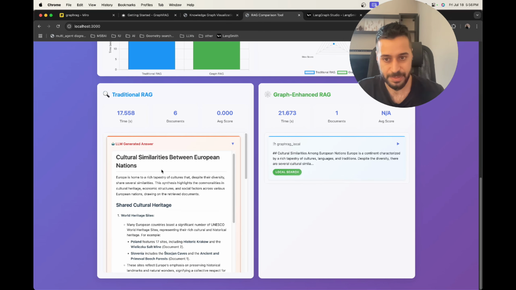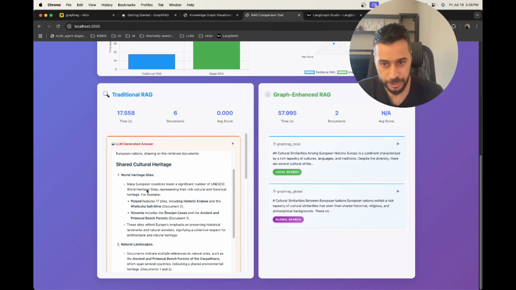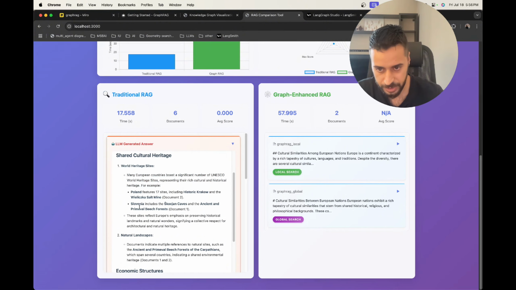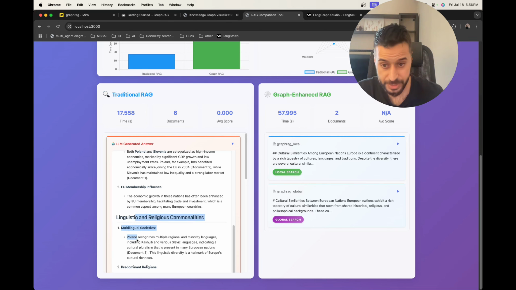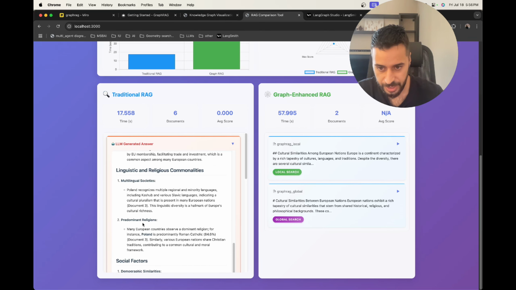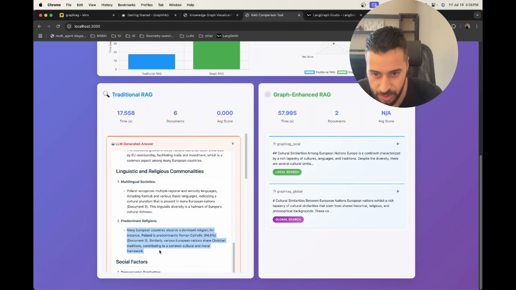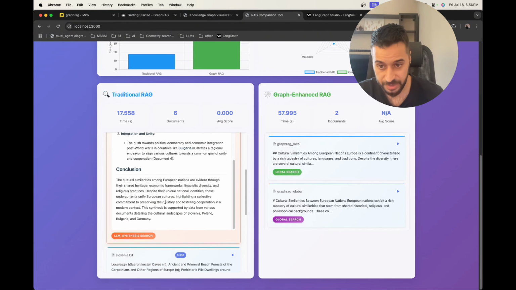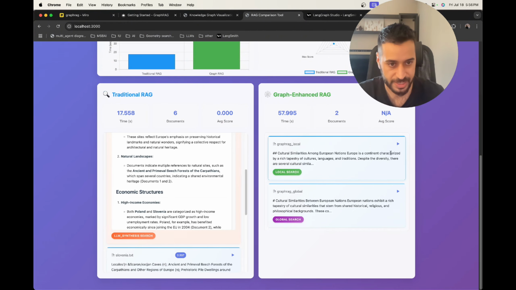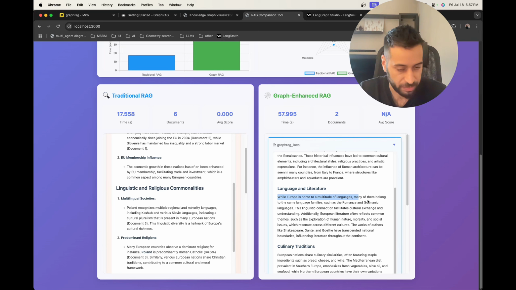On the cultural similarities between European nations, we have shared cultural heritage, world heritage sites, natural landscape, economic structures, linguistic and religious commonalities, and many European countries observe a dominant religion, for instance Poland, Roman Catholic, and social factors. That's actually a pretty good answer. Let's take a look at the local search: a multitude of languages, many of them belonging to the same language family, such as Romance and Germanic languages.